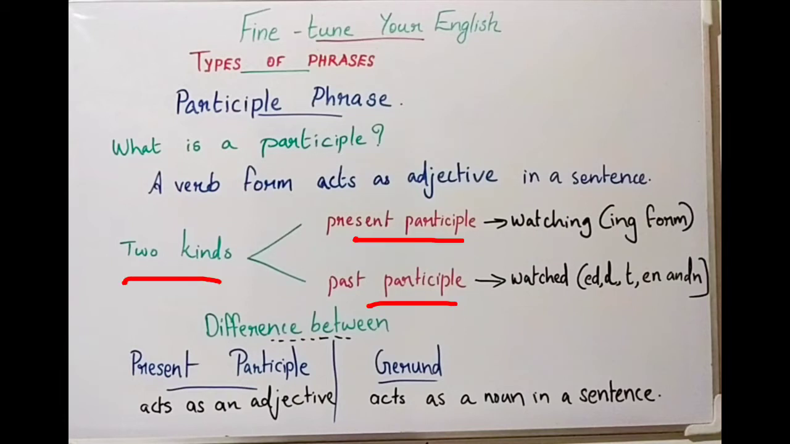There are two kinds of participles, present participle and past participle. Present participle is the ing form of a verb and past participle is the ed form. Usually it ends with ed, sometimes with d, t, en and n. So these are the two kinds of participle forms, present participle and past participle.